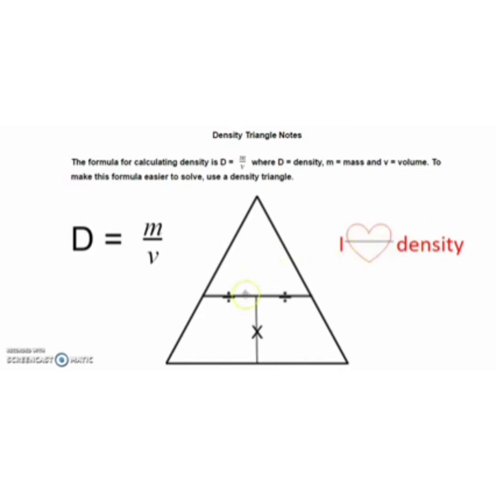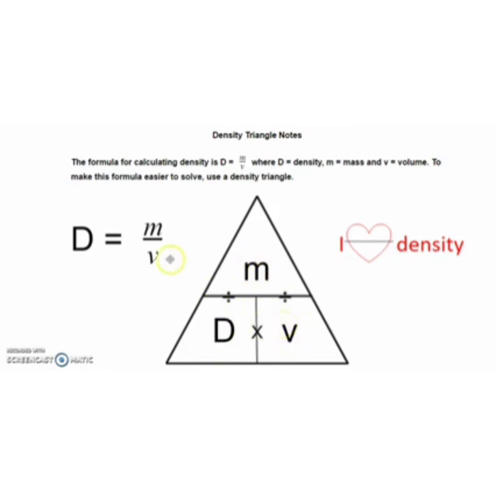All right, so let's talk about how the triangle works. This triangle is divided into 3 sections, and then there are 2 division signs right here and a multiplication sign here. To use this, we put the variables in where they belong. The density goes on the bottom left, mass goes on the top, and volume goes on the bottom right.